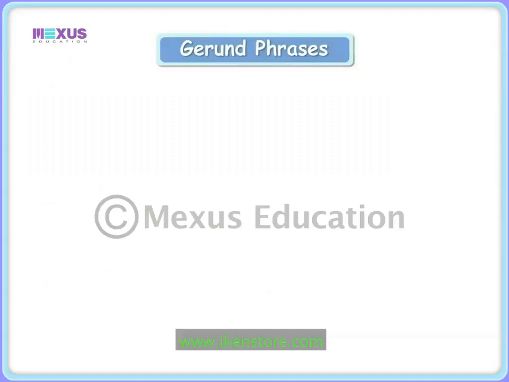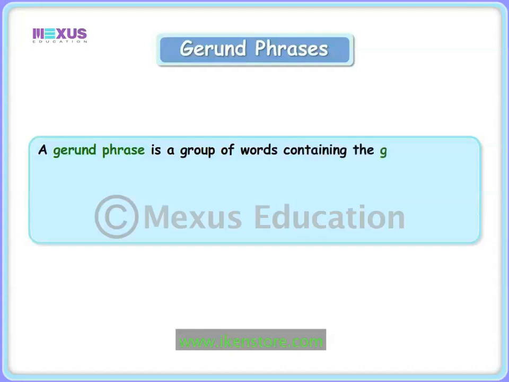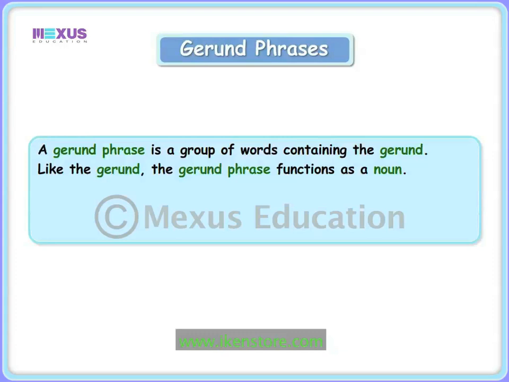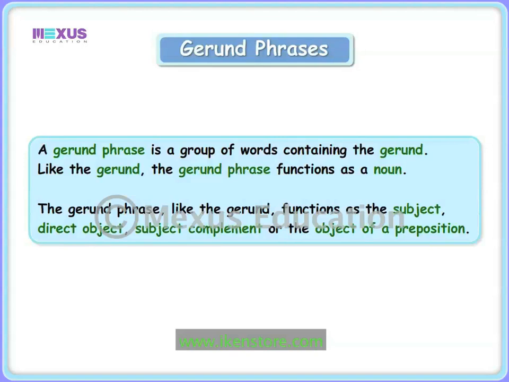Gerunds may be a word or they may be part of a gerund phrase. A gerund phrase is a group of words containing the gerund. Like the gerund, the gerund phrase functions as a noun. The gerund phrase, like the gerund, functions as the subject, direct object, subject complement, or the object of a preposition.